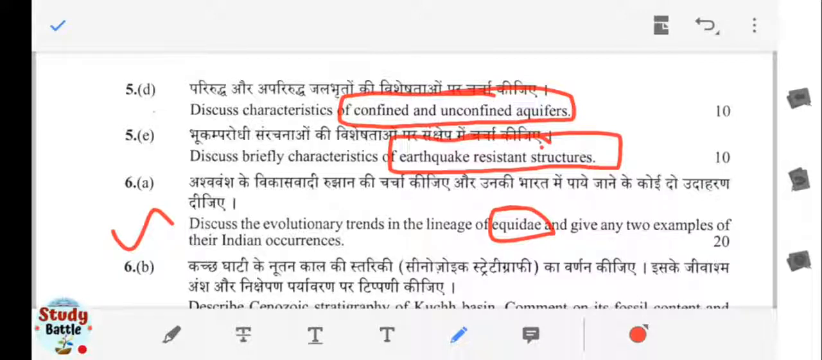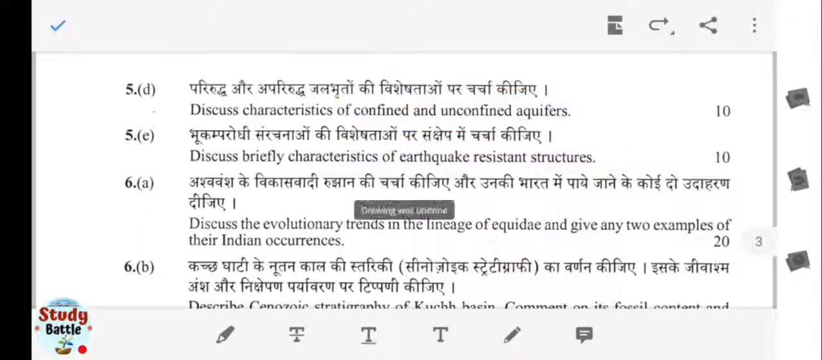Two examples from the Indian occurrences. One I remember, that is the Sivalhippus nagriensis, that is from the Dhok Pathan area of Sivalik. Okay, so from the middle Sivalik formations, the Dhok Pathan formation, from there the Sivalhippus nagriensis is the most important equid or horse, we can call them.